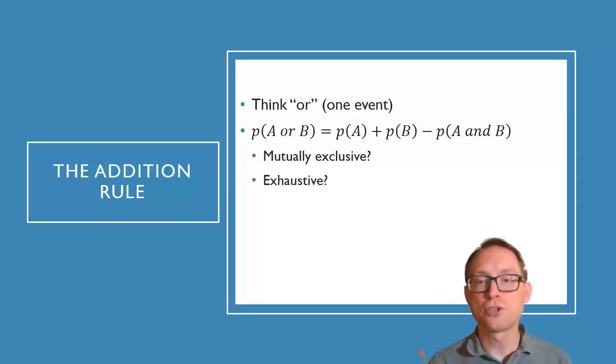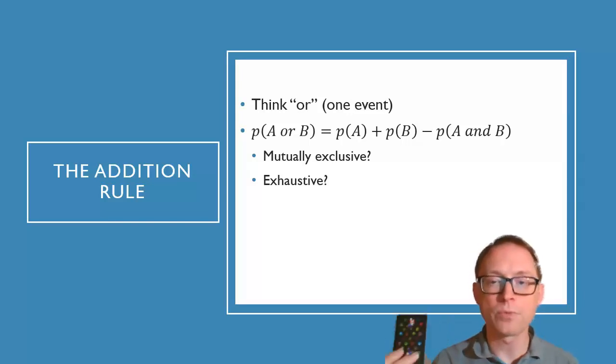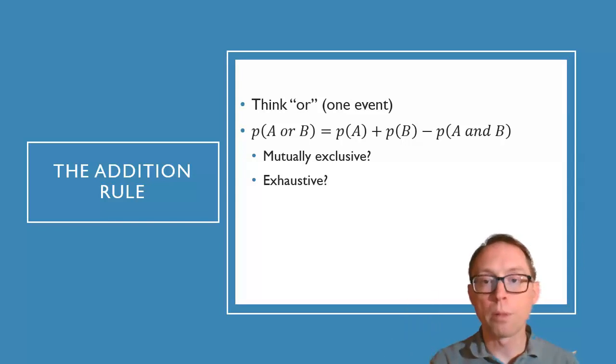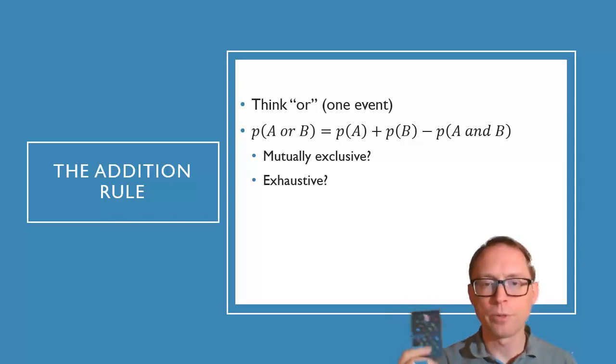Exhaustive means, does this show all the possible outcomes, right? So for example, being red, if it's exhaustive, then the probability of it happening is true. So exhaustive would be something like, is it red or black, right? The probability of being red plus the probability of being black. And that's exhaustive. It's going to be both of those things.